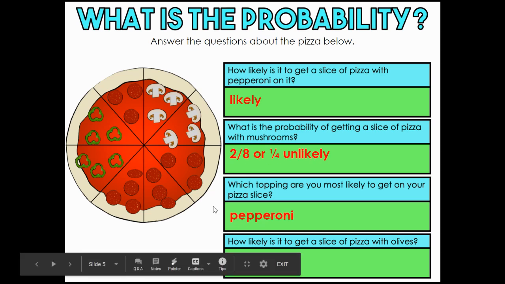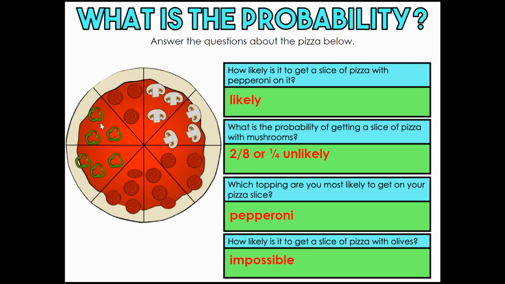Which topping are you most likely to get on your pizza slice? Definitely pepperoni. We said half of the pizza has pepperoni. And then how likely is it to get a slice of pizza with olives? I don't know if you can see it because this is up, but it is impossible. There are no olives on this pizza. There's the word, okay? These are jalapenos. These are peppers, okay? So it's impossible.